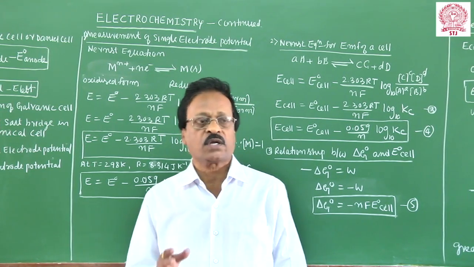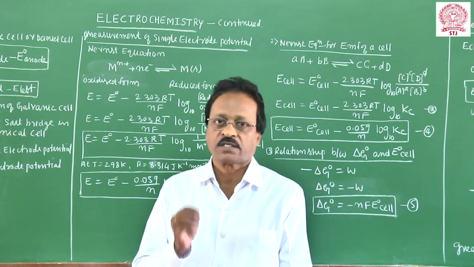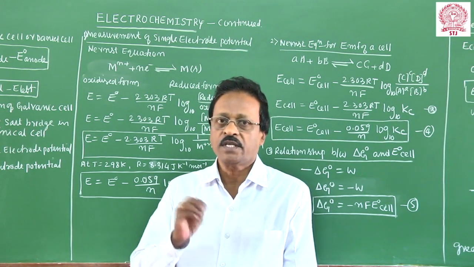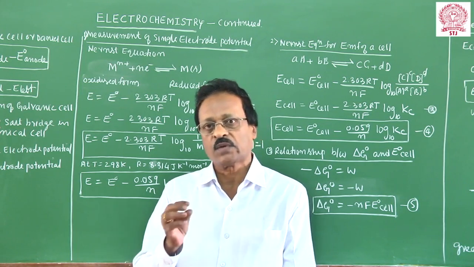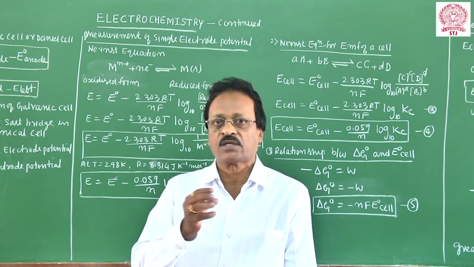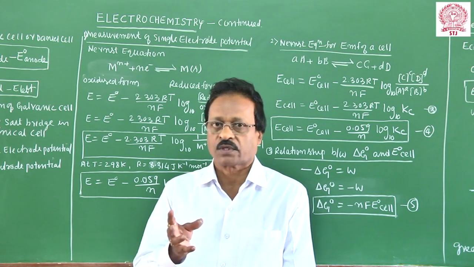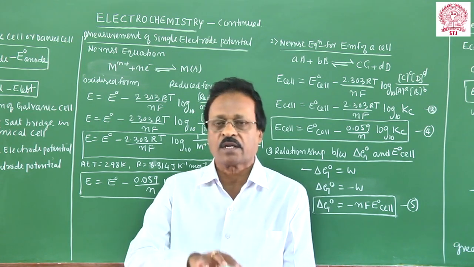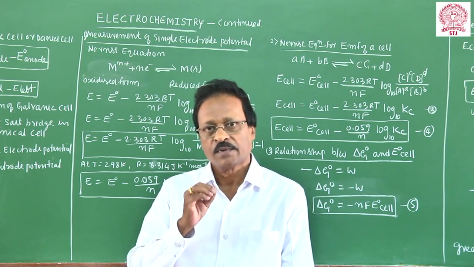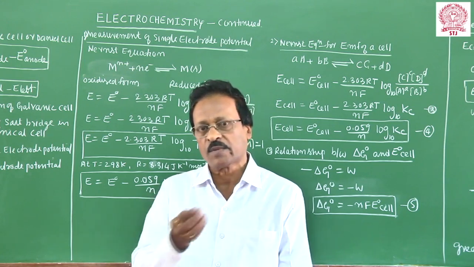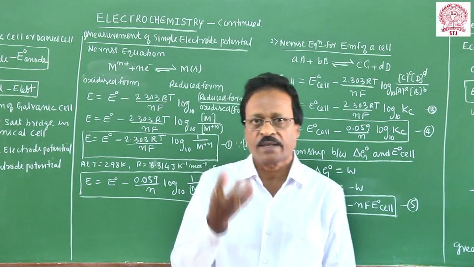We discussed that electrochemistry is a branch of chemistry which deals mainly with the interconversion of chemical energy into electrical energy or electrical energy into chemical energy. How can we convert chemical energy into electrical energy, or electrical energy into chemical energy? A simple example of chemical energy into electrical energy is the battery.